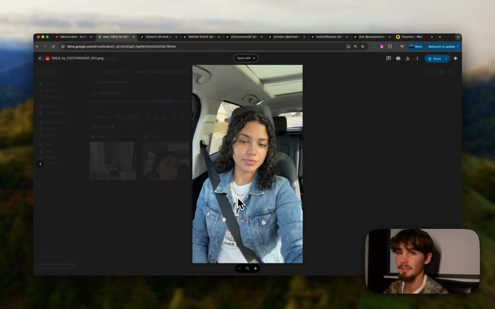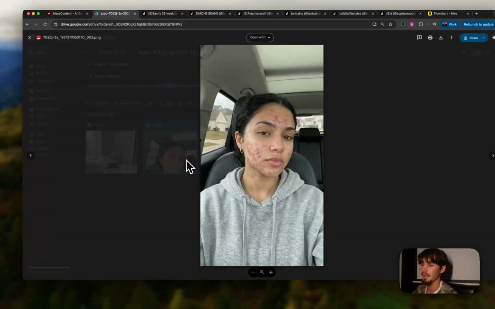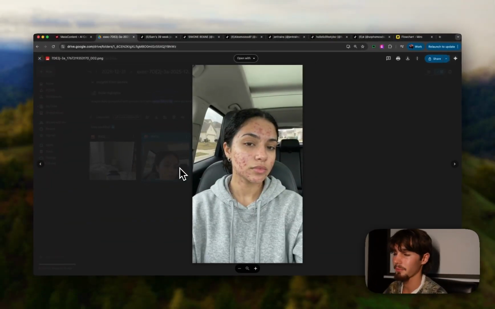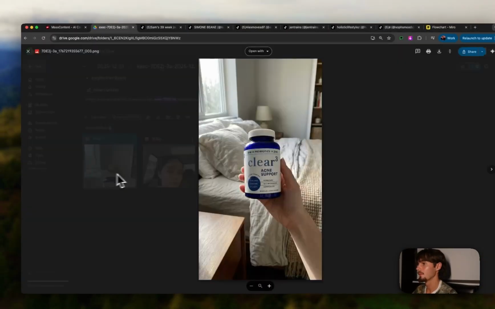They're still in their car, so I could say put them in their bedroom or whatever. And then obviously their skin is clear. And then you can kind of just post as a slideshow, right? Then you could say this next one. A lot of the different captions you put on here, in TikTok, you could say, 3 months or day 3 of acne supplement, whatever. And then day 90, something like that. And then put obviously an audio, and then you could say link in Amazon, whatever you want to do with